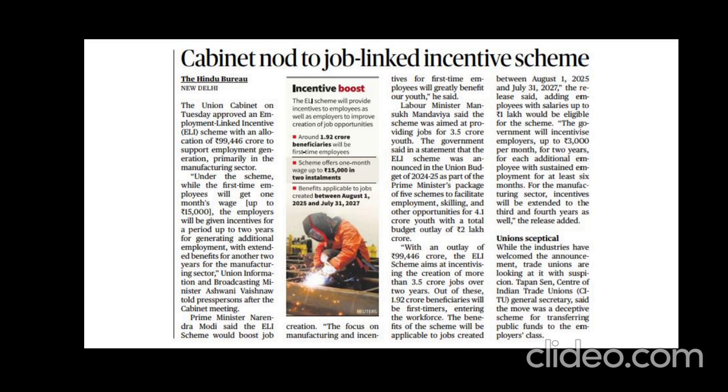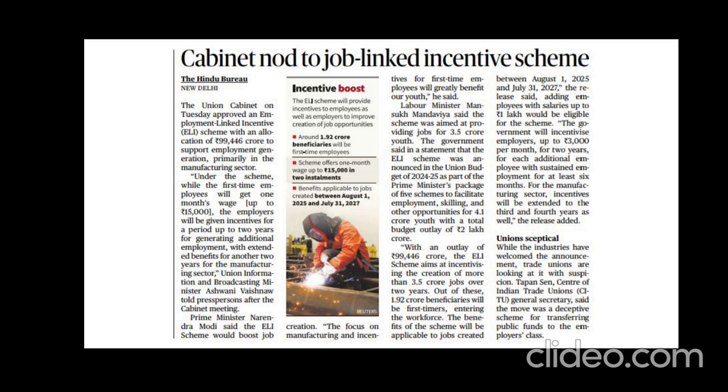That is the target of our government. Another important point is that first-time employees will receive a minimum amount of 15,000 rupees as direct support, and in addition, employers will get a monthly amount of 3,000 per month. So those are the main highlights of this particular scheme.